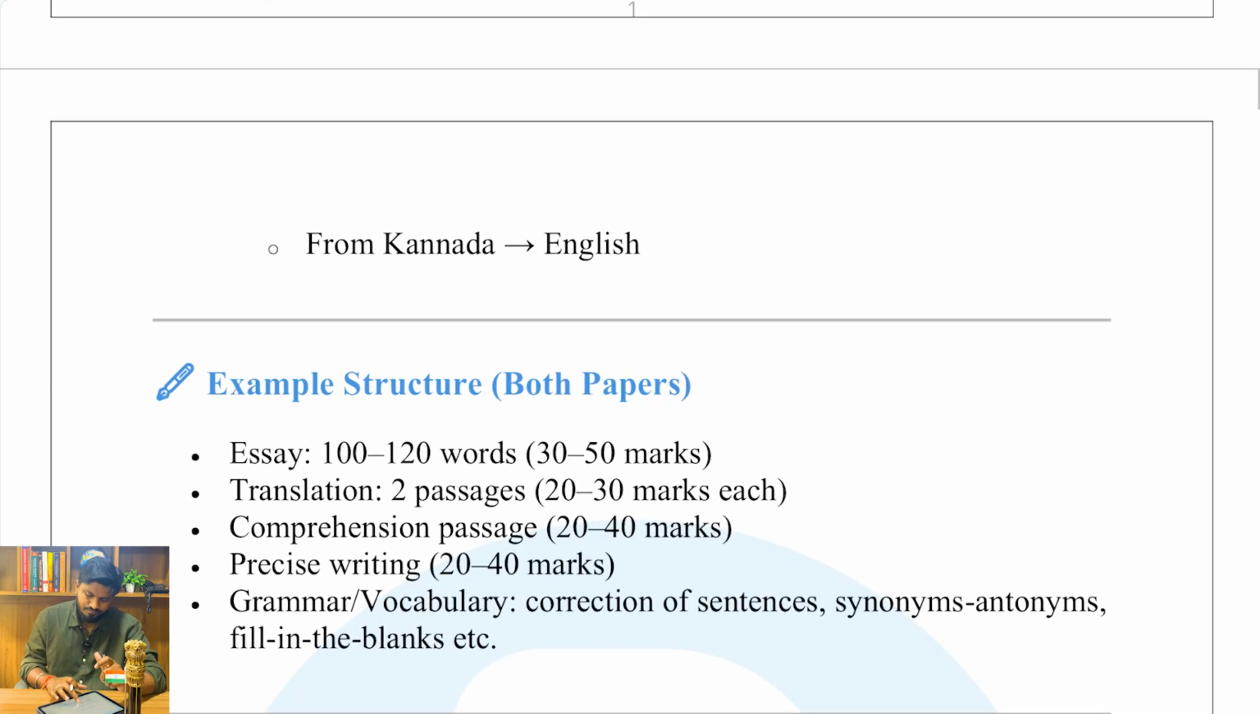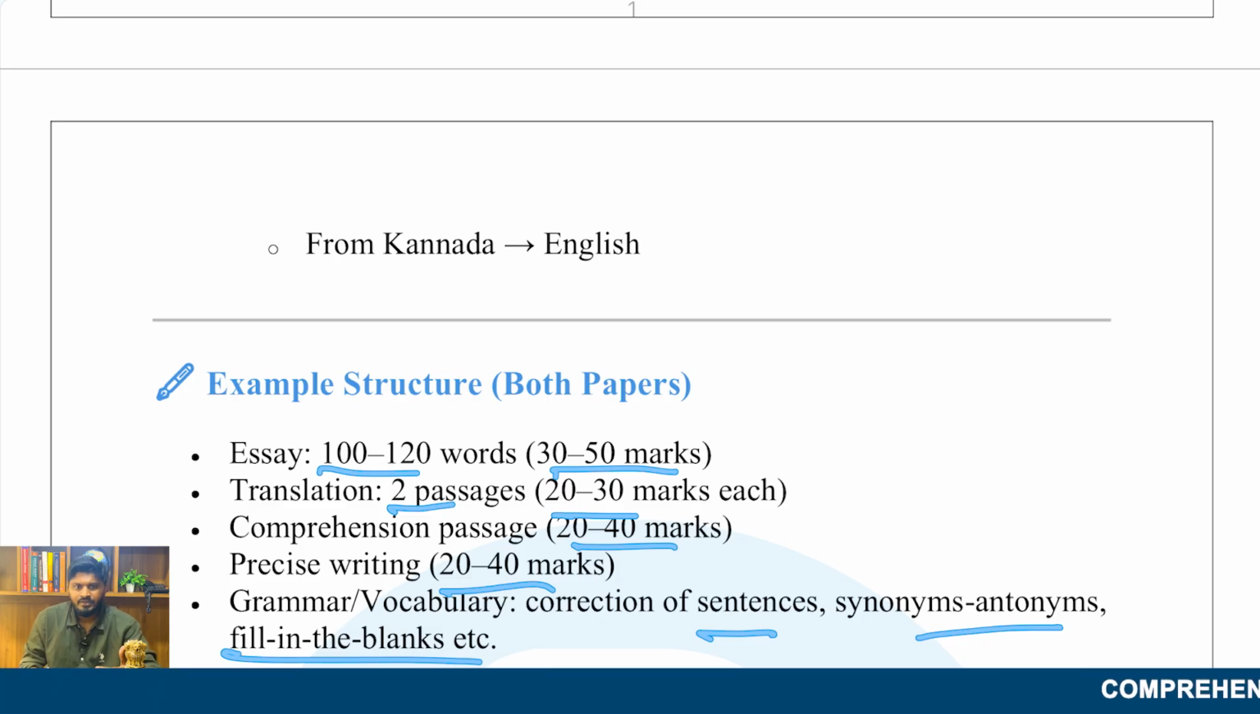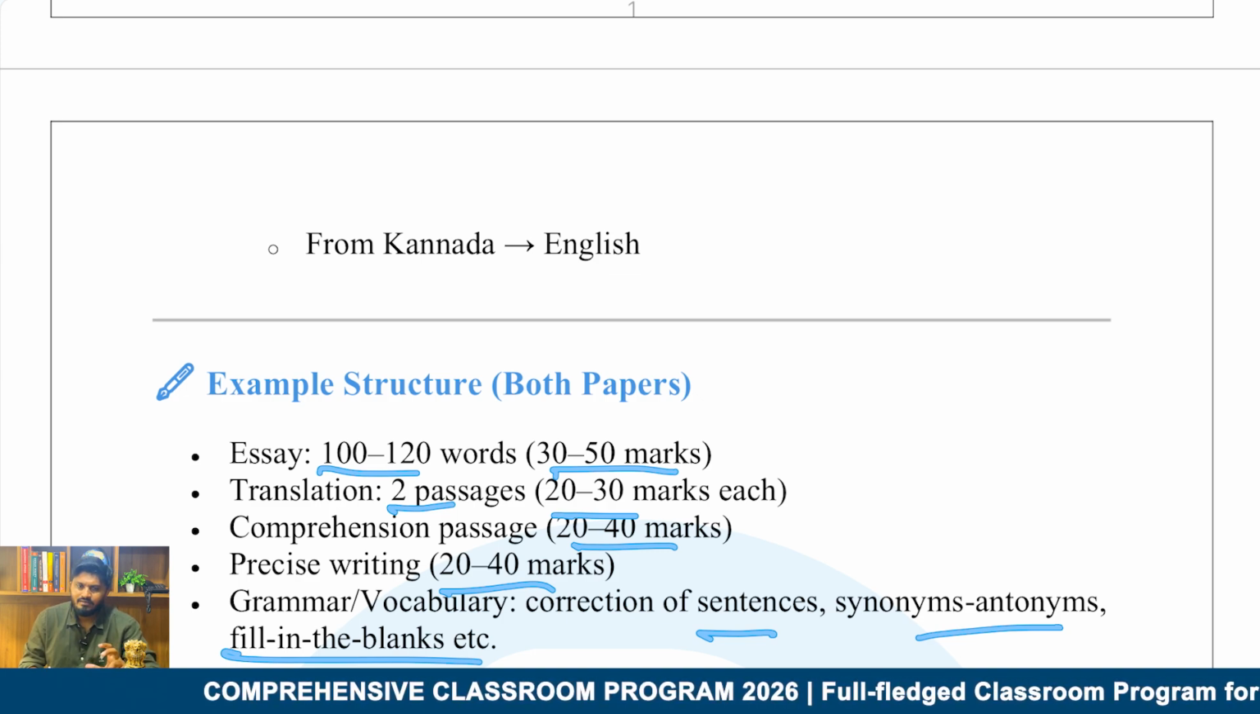The essay will normally be of 100 to 120 words, for 30 to 50 marks, and there will be 2 pages of translation, for 20 to 30 marks each. Comprehension passages will carry 20 to 40 marks, and precis writing 20 to 40 marks. Grammar and vocabulary, that is correction of sentences, synonyms and antonyms, fill in the blanks, etc., will cover the rest of the marks. So choose your time wisely and you will be able to answer these easily. Even then, don't be negligent or lazy about this one, take it a bit seriously.